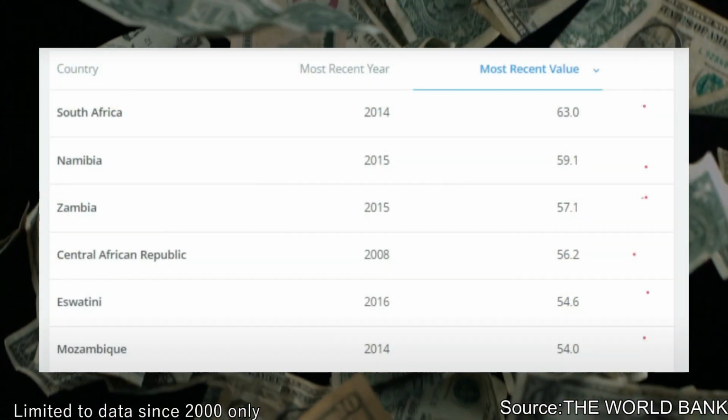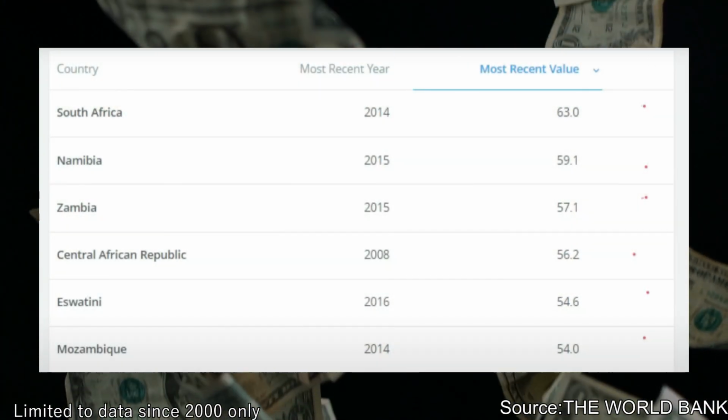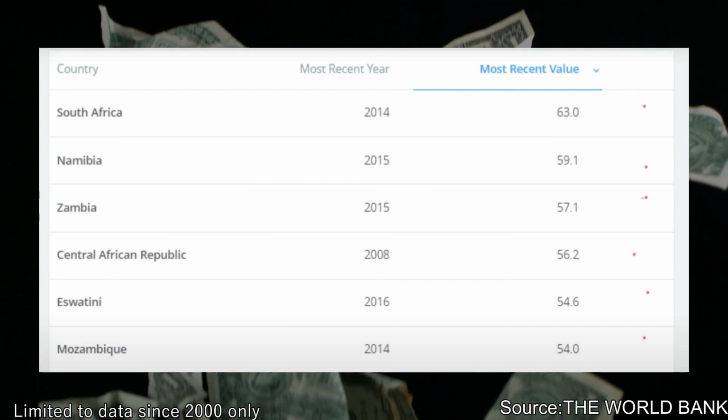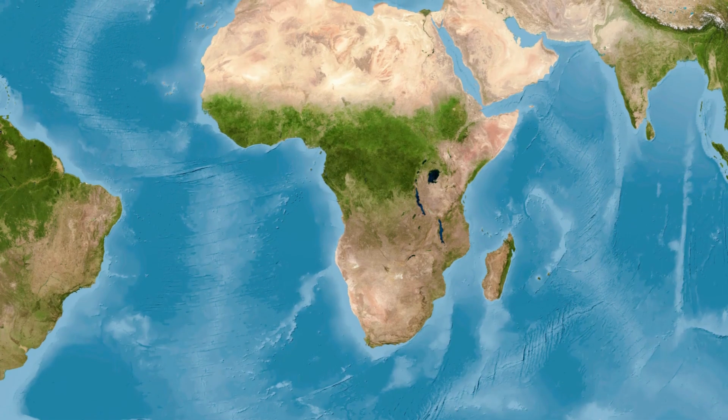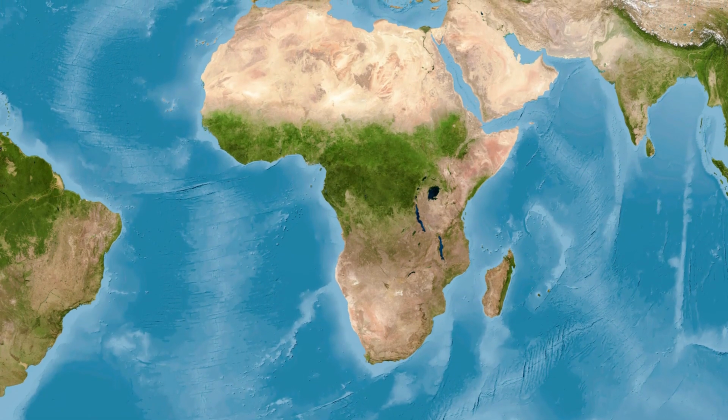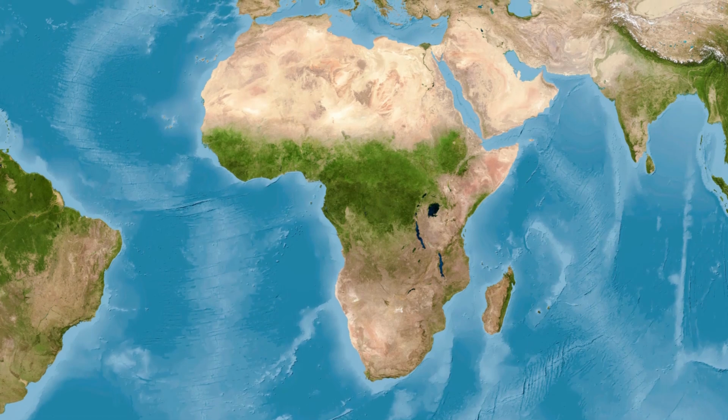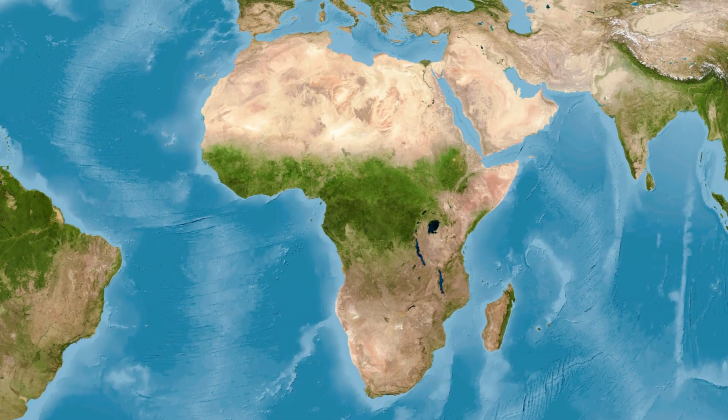South Africa has the most serious inequality in the world, and as mentioned earlier, the top ranking of the Gini coefficient, an indicator of inequality, is mostly dominated by African countries. Africa is the continent with the most serious inequality in the world, and one report that is emblematic of the very inequality in Africa made headlines.